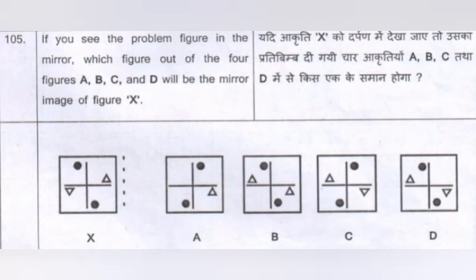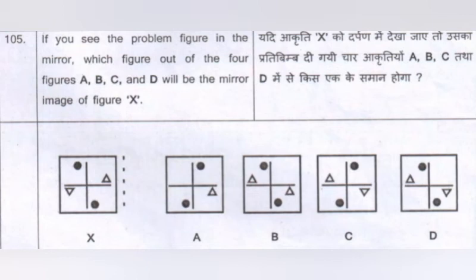So we'll look at quadrant 1. Quadrant 1 has a black dot. So obviously in the mirror image, the quadrant 1 content will go to quadrant 2. And the quadrant 2 content in the X image has a small triangle, so that will go to quadrant 1. So all quadrant 1 content will go to 2 and 2 will go to 1.